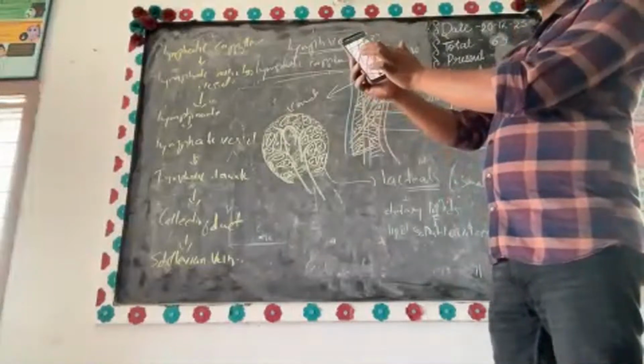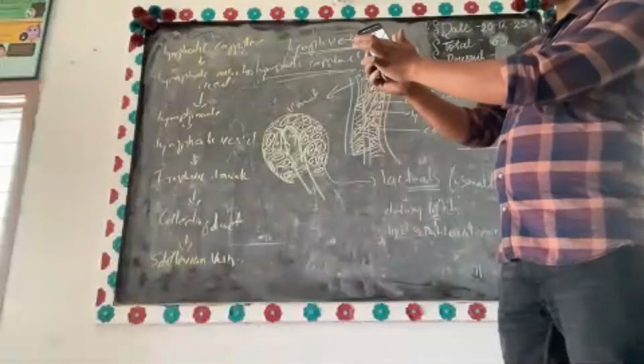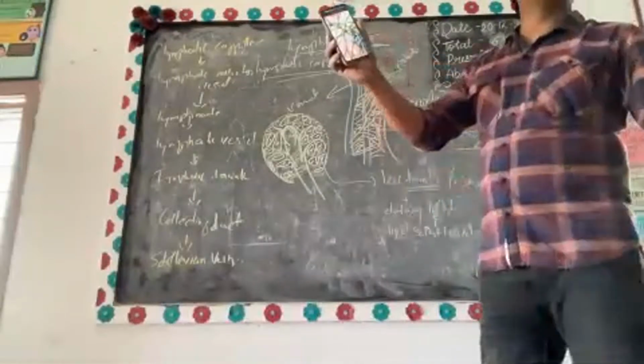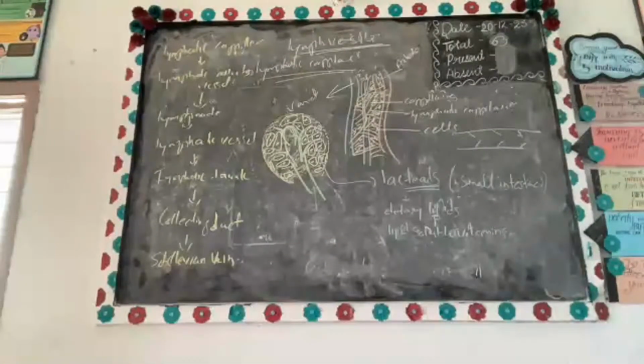Now these are lymphatic vessels. What are the structures you are seeing? These are lymphatic vessels, and these green coin-like structures are lymph nodes. These coin-like structures, whatever you are seeing, are lymph nodes. So these are vessels. You can see the lymph node where it is attached.